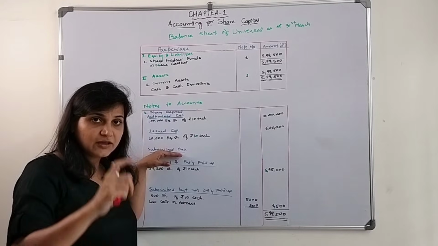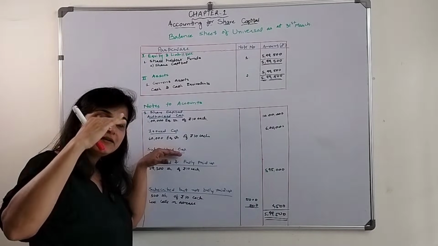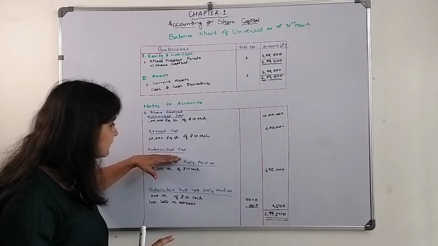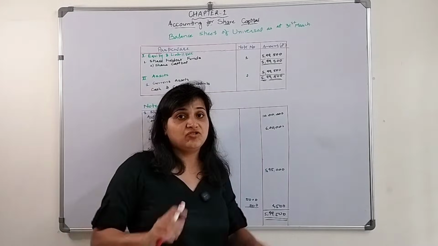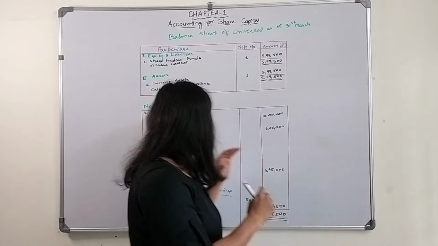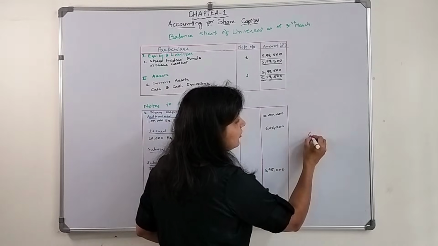Subscribed capital, these are the types of capital: authorized capital, then issued, then subscribed capital. Under subscribed capital there are two situations: fully paid up, and not yet fully paid up.